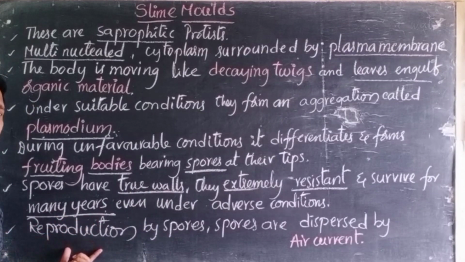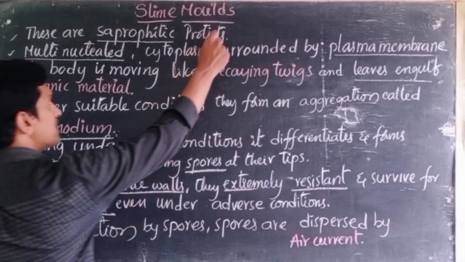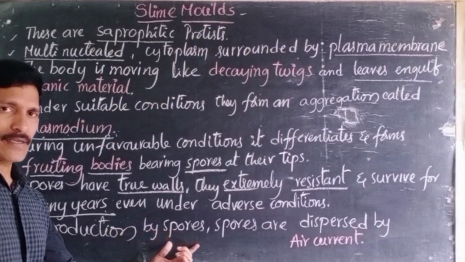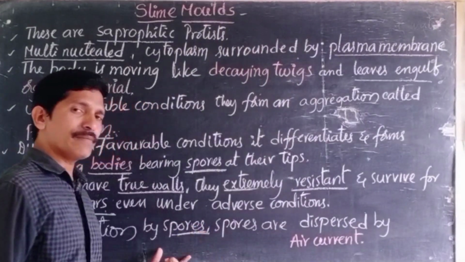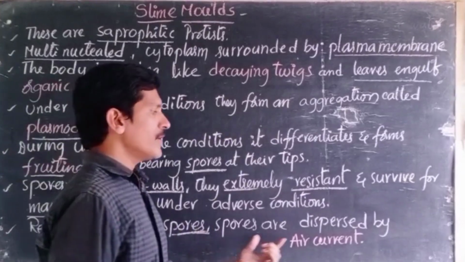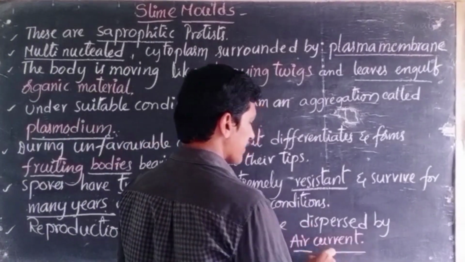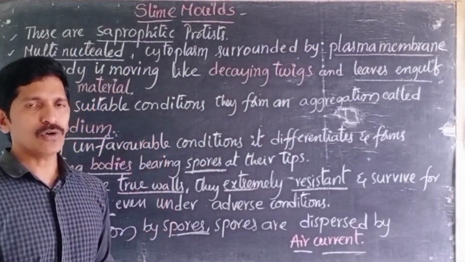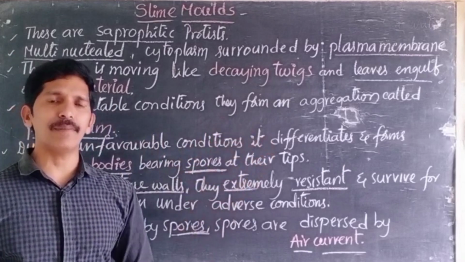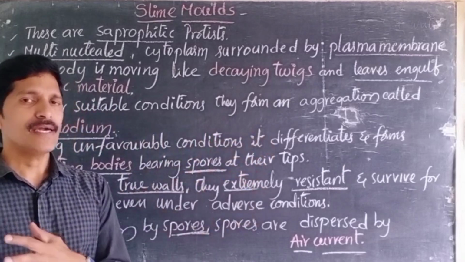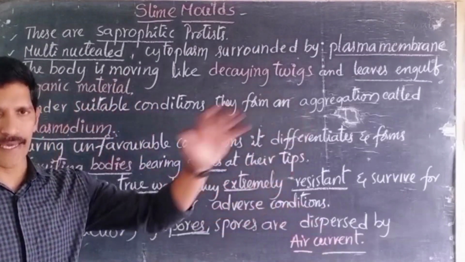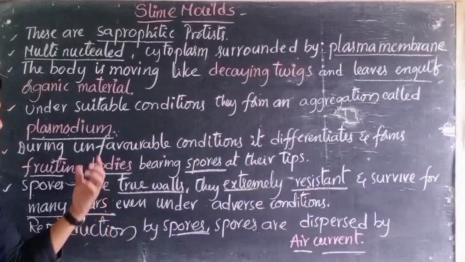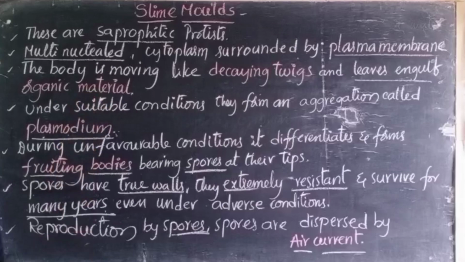Later, the reproduction method. We know that molds, meaning the fungal organisms, are mostly reproduced by spores only, right? The fungal organisms mostly produce spores, and these spores are dispersed by air current. We know that spores are very lightweight particles. So they can be spread from one place to another along with air. That's called an air current. These are passively moving by air. So the air current is able to disperse the spores. This is regarding the essential points of the slime molds.